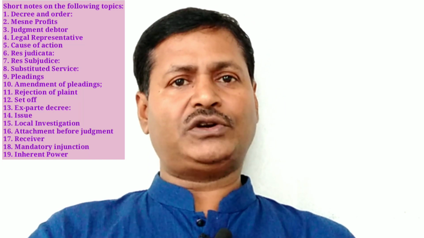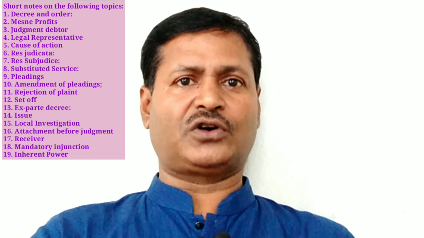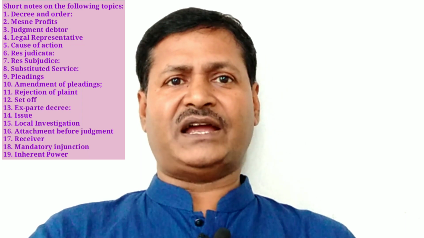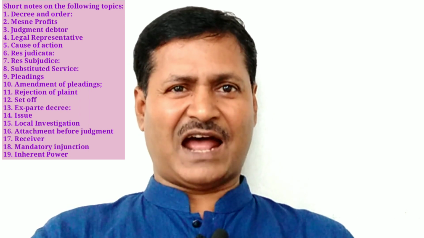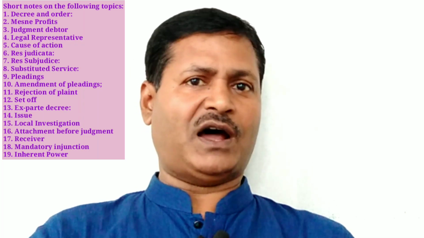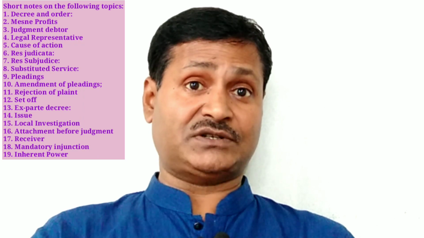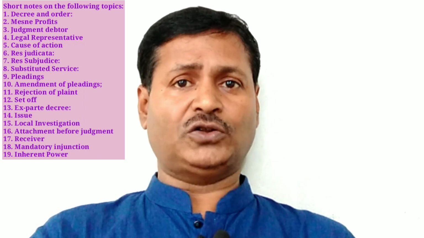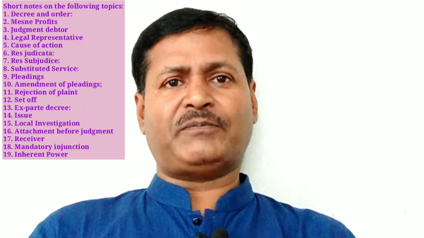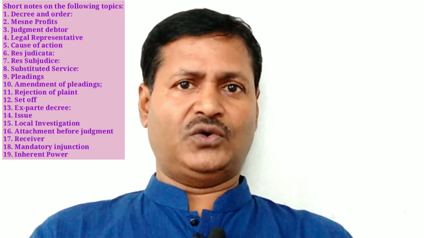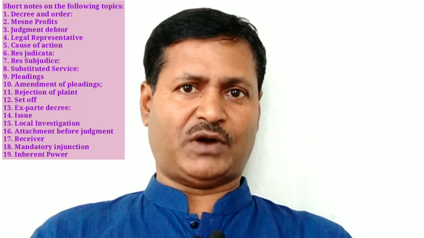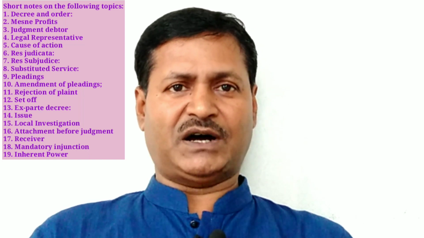According to Rule 6 of Order 9 of the Code of Civil Procedure, where on the day of hearing of the case the plaintiff is present and the defendant is absent, and it is proved that the summons were issued as usual on the defendant, the court may pronounce a decree in favor of the plaintiff in the absence of the defendant, which is called an ex parte decree. Who can apply for setting aside an ex parte decree? A defendant can apply under Rule 13 of Order 9 of the Code of Civil Procedure for setting aside an ex parte decree.